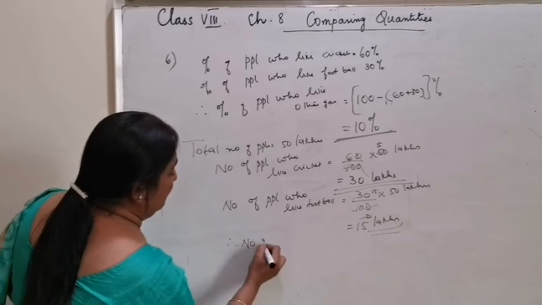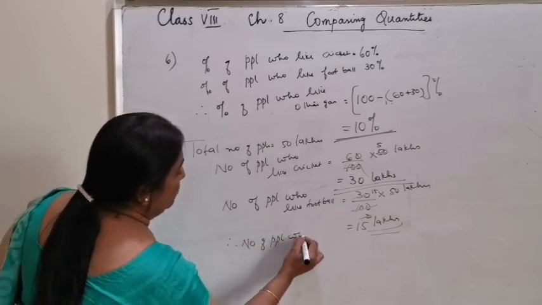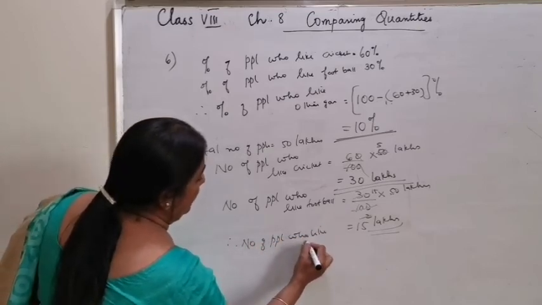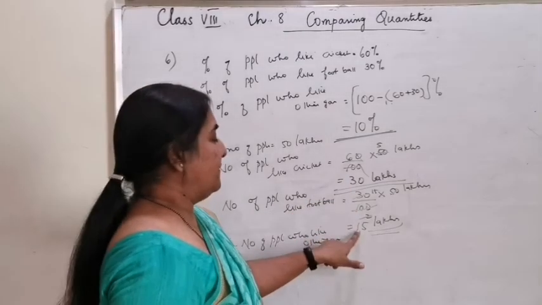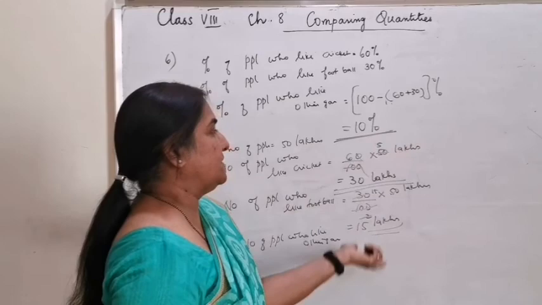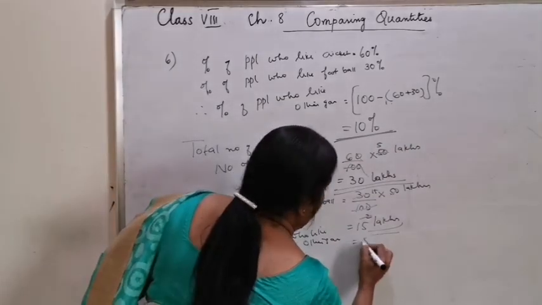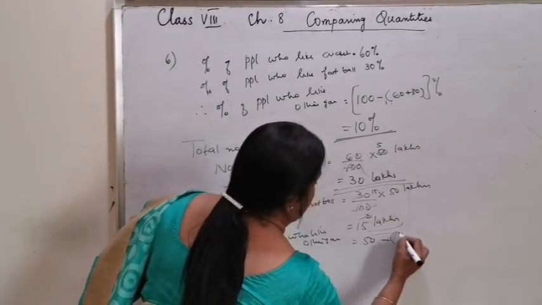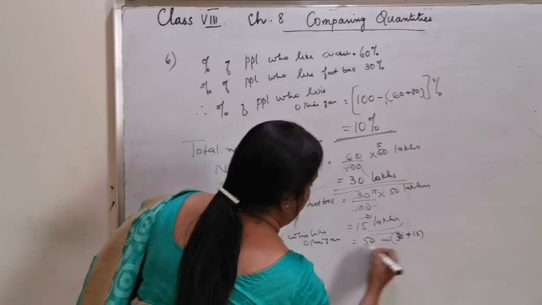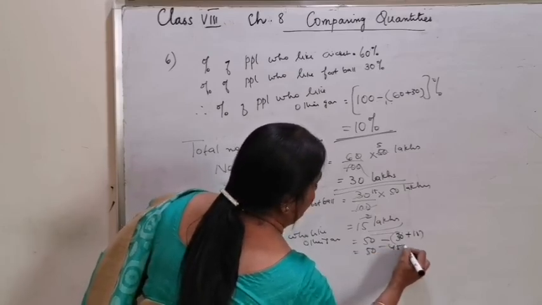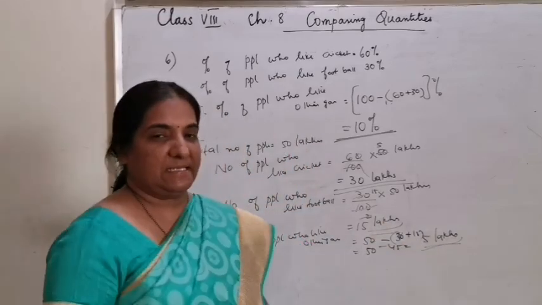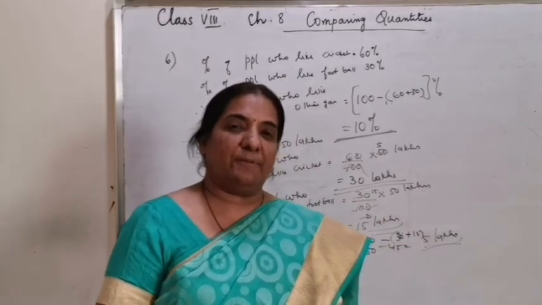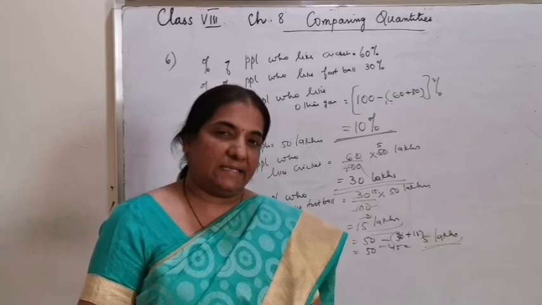Therefore, number of people who like other games, any method you can calculate. 30 plus 15 is 45, 50 minus 45, is 5 lakh, or by using percentage. Therefore, you found the number of people also in each category.